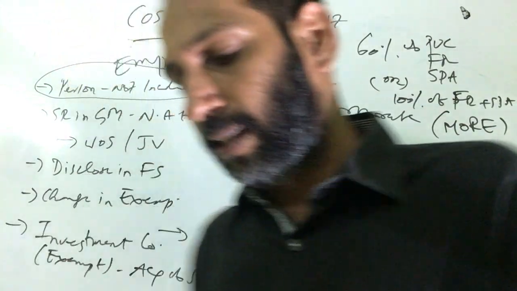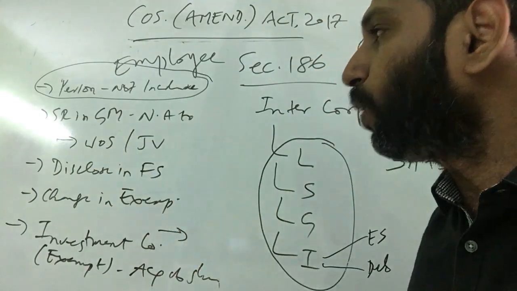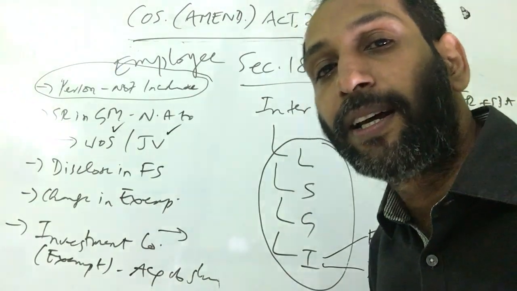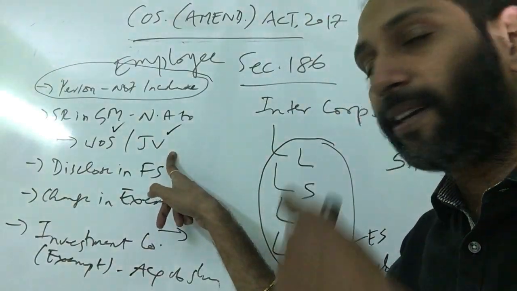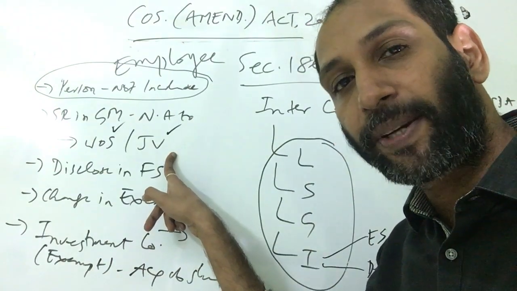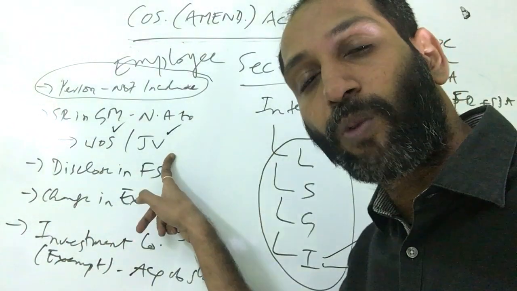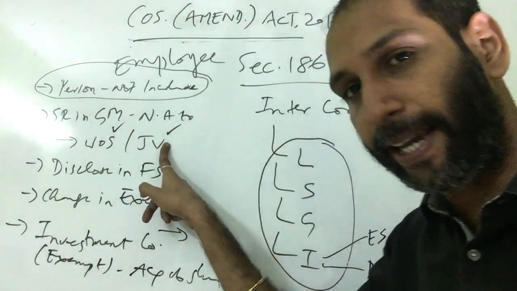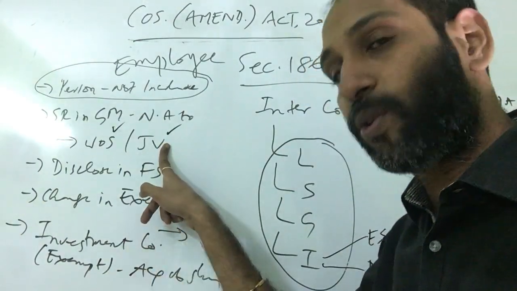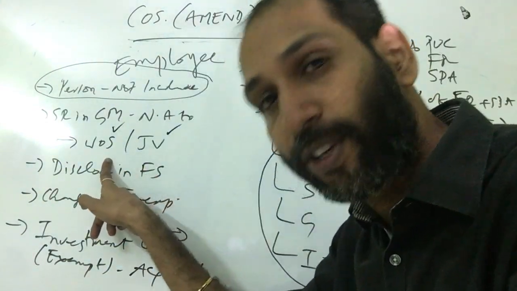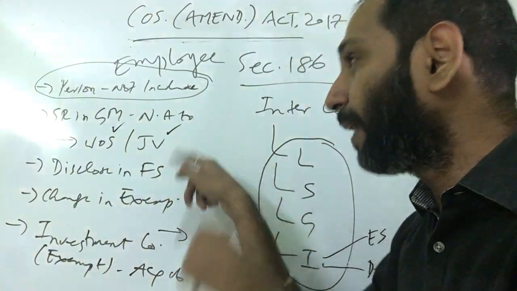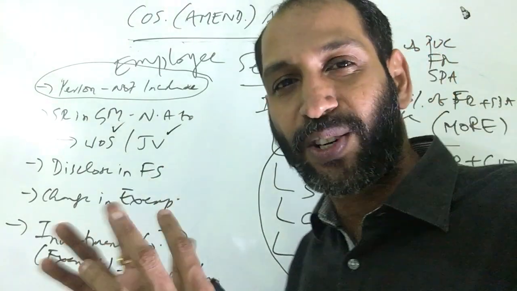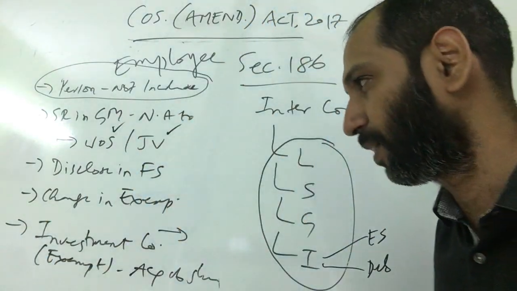Now, the exemption here is when a company gives a loan to its wholly owned subsidiary or its joint venture company above the limit, then you must understand that the approval of shareholders by way of a special resolution is not required. What is always required? Board resolution by way of a unanimous resolution. So this is the second amendment. I'll repeat again. When a company gives LSGI, loan, security, guarantee, investment to its own wholly owned subsidiary company or its joint venture company, the above the limit condition, that is getting approval from shareholders by way of special resolution, is not applicable now. That is the second exception.